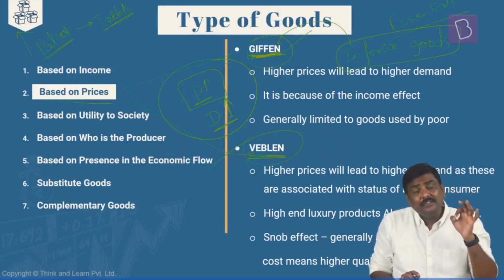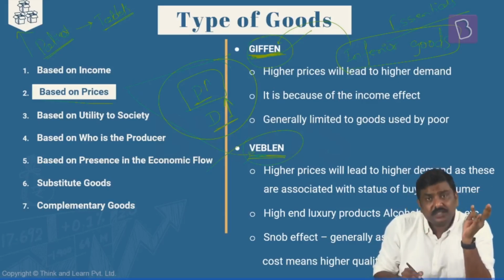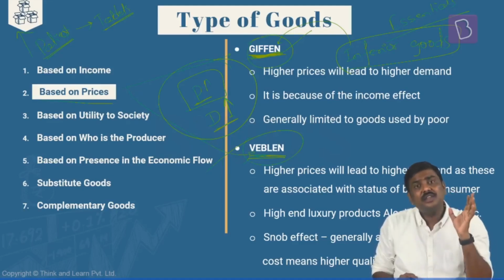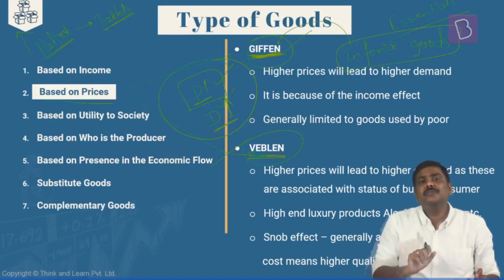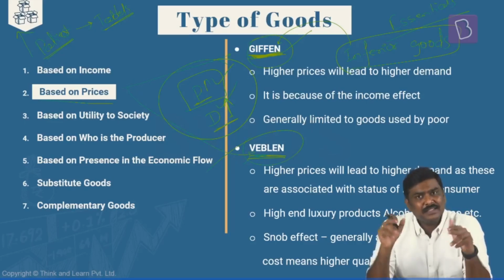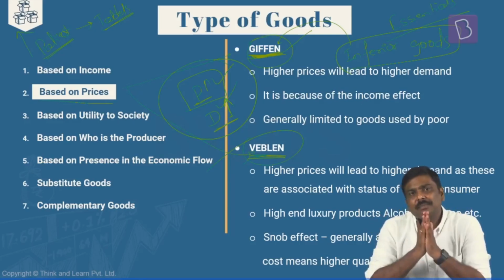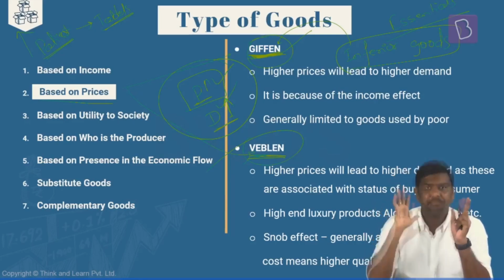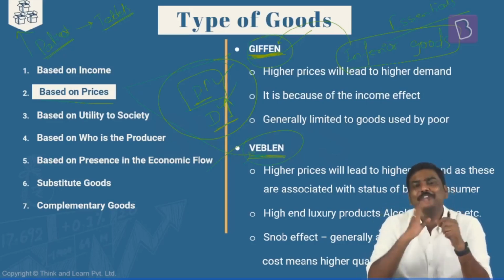Earlier, in the context of inferior goods, we connected income and demand. Now, in the context of Giffen goods, which are nothing but a type of inferior goods, we are connecting the price as well as demand. Do not get confused. Now, the question is, sir, why is that? With the rise in the price, demand is also increasing. To understand this, let me take a very simple example. Imagine a person who has a very limited amount of income. Understand the assumptions, only then you will understand the concept of a Giffen good.